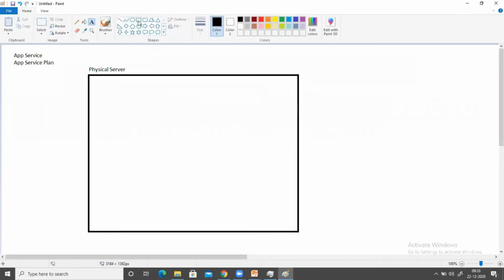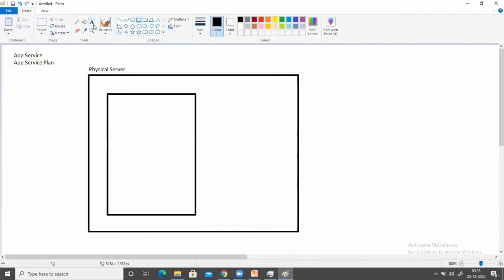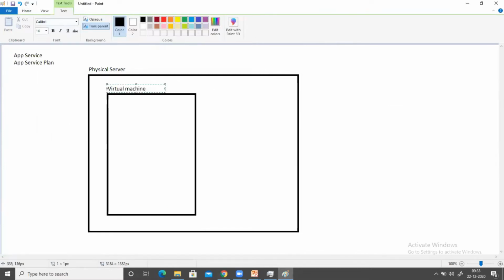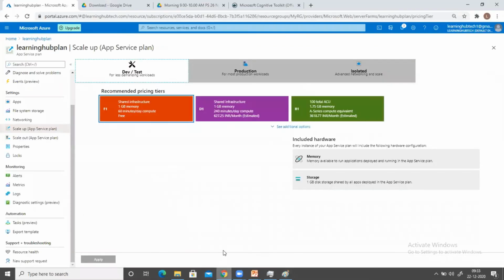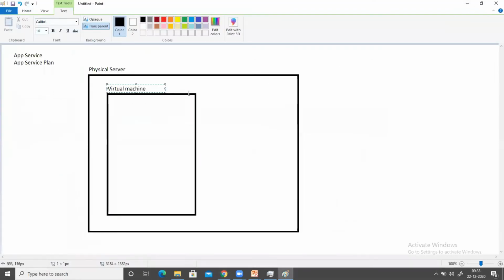Inside this physical server, there will be a virtual machine. Okay, this is a virtual machine, and because I have selected, let's say, F1 or D1, anything, it is written as shared infrastructure, right? So what happened in this case? This virtual machine is a shared virtual machine. So now, what is the meaning of shared virtual machine?